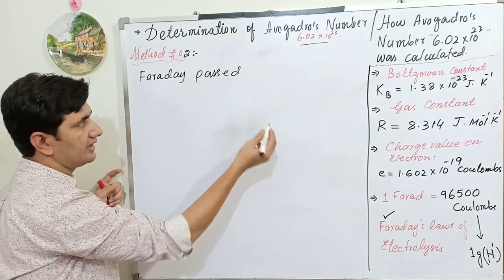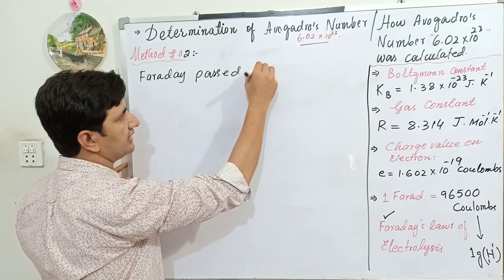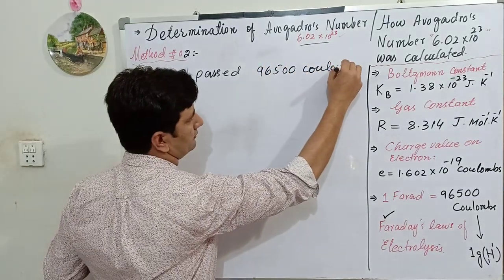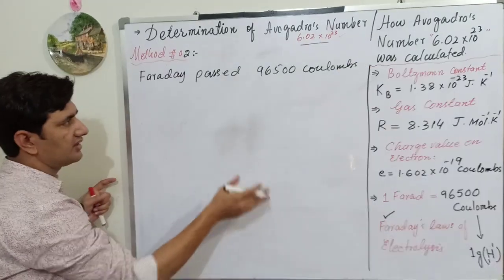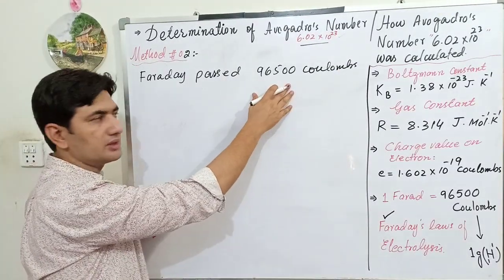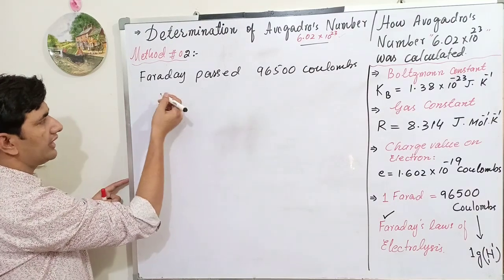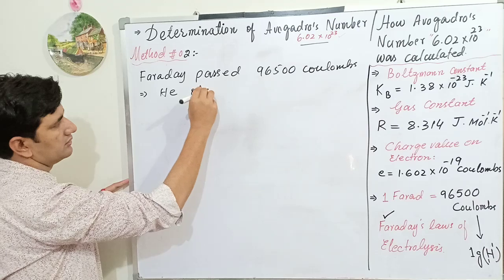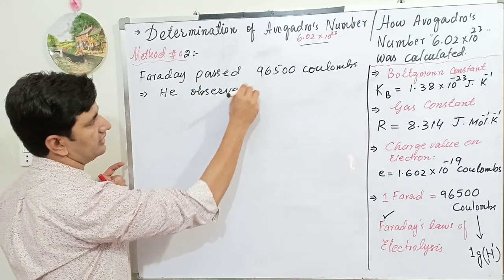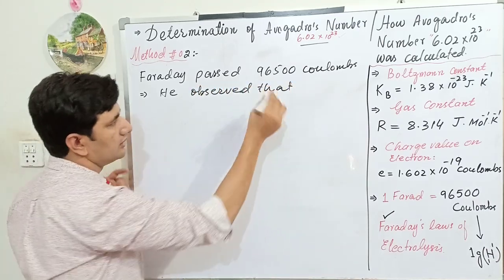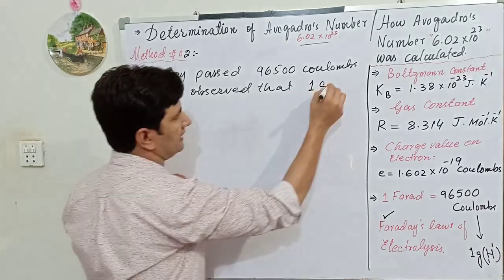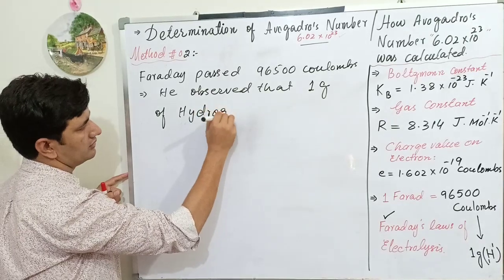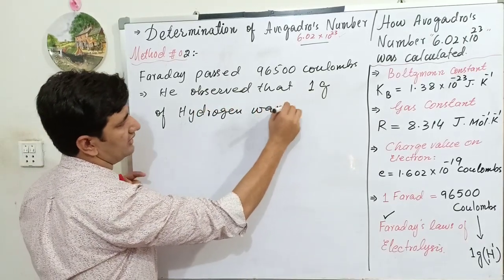Faraday passed 1 Faraday of electric current, meaning 1 Faraday is equal to 96,500 coulombs. Michael Faraday passed 96,500 coulombs of electric current, and he observed that only 1 gram of hydrogen was released.